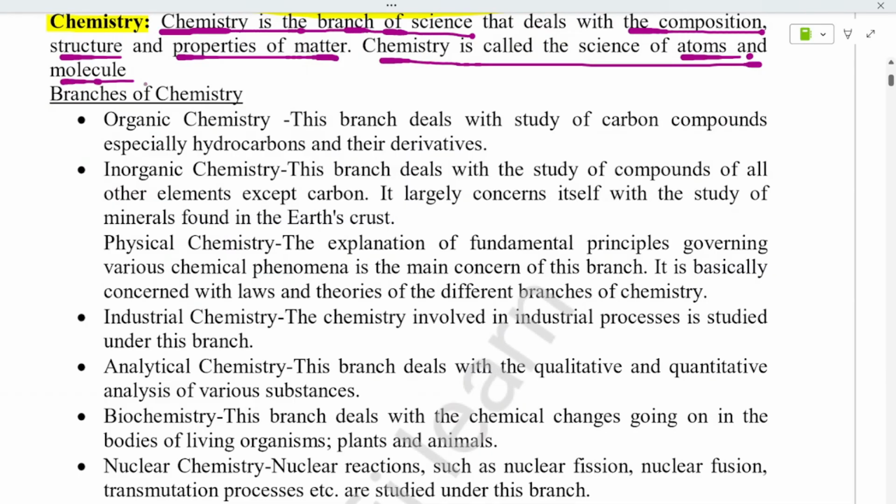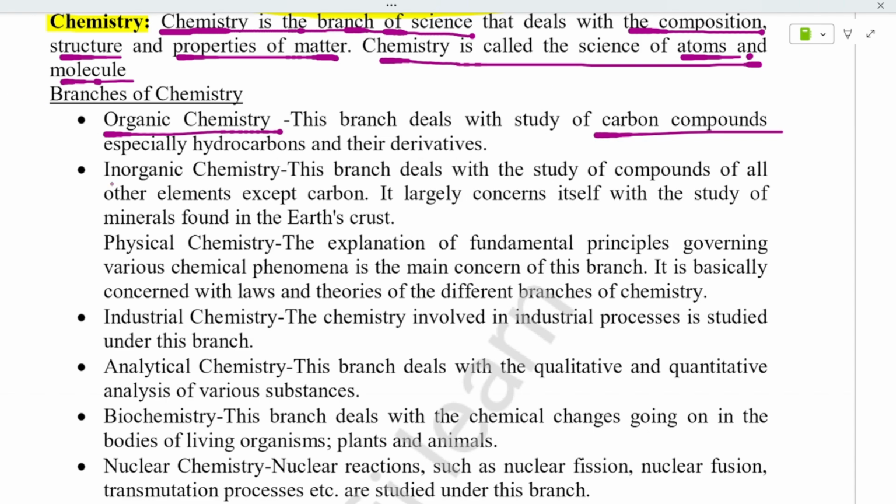And let's see what are the branches that come under chemistry. Organic chemistry, this deals with the study of carbon compounds, especially hydrocarbons and their derivatives. Hydrocarbons means it starts with H, and it deals with most of the structure, and most of the next upcoming chapters in your lists will be hydrocarbon. It will be connected to carbon, and this will be connected to some hydrogen, again it can be connected to carbon. That all we'll discuss in the next upcoming videos.